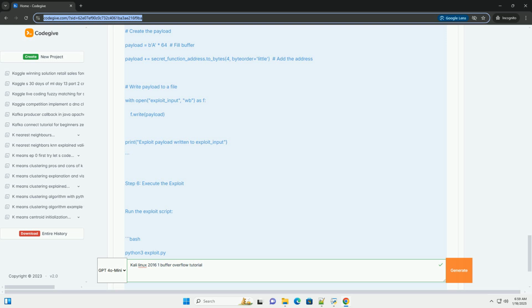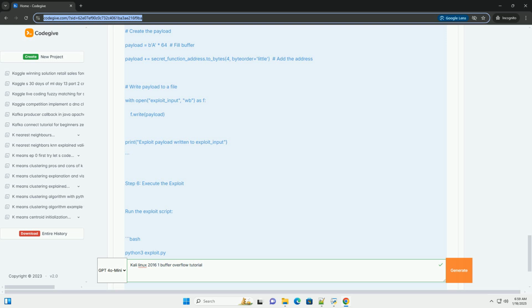Flags explanation. -fno-stack-protector disables stack protection, which is a security feature that prevents buffer overflows. -z execstack marks the stack as executable, which is necessary for executing shellcode. Step 3, analyze the vulnerable program.